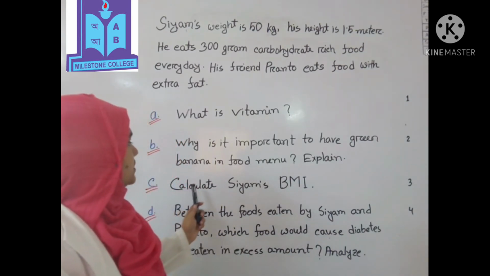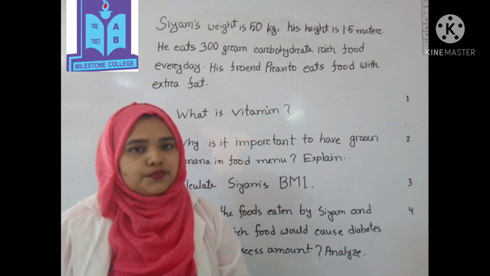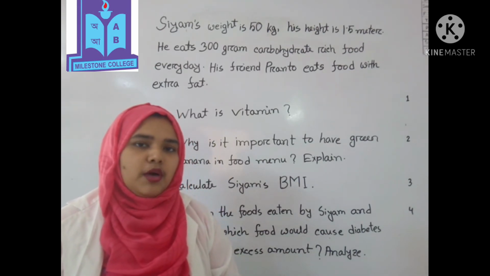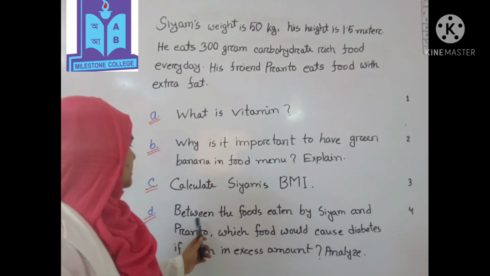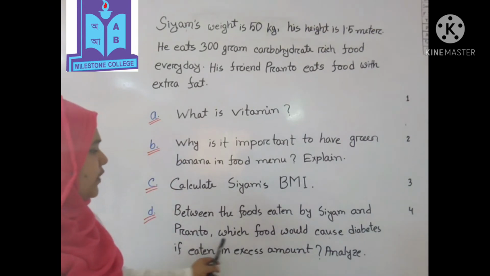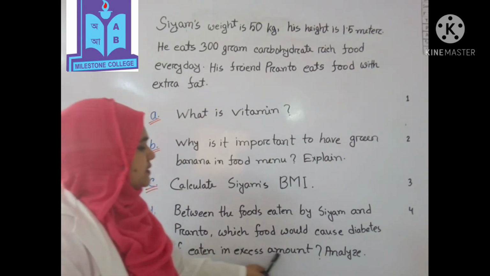The third one is, calculate Siam's BMI. If you want to get full marks, at first you have to write the definition of BMI. Then you have to calculate it. And the fourth one is, between the foods eaten by Siam and Pranto, which food would cause diabetes if eaten in excess amount?